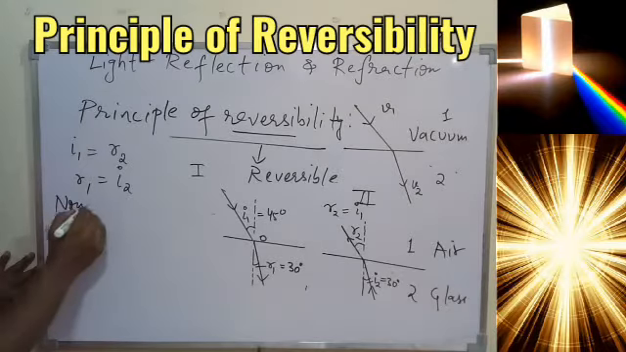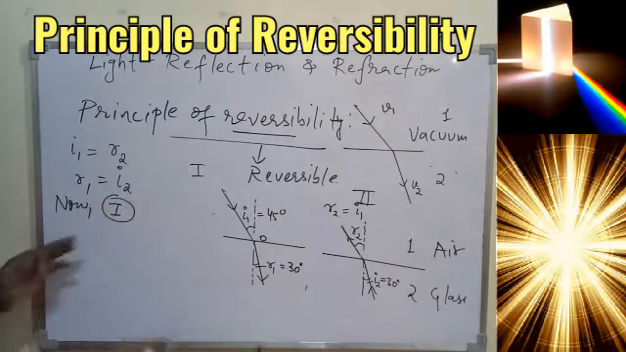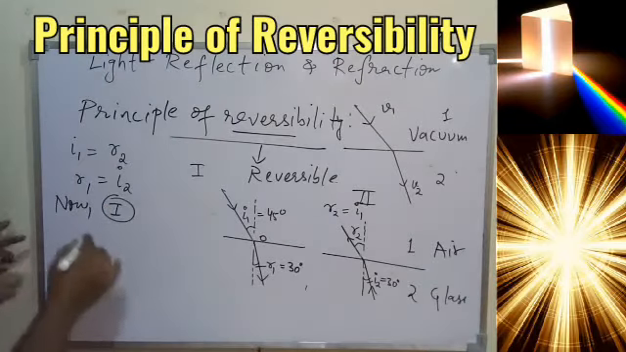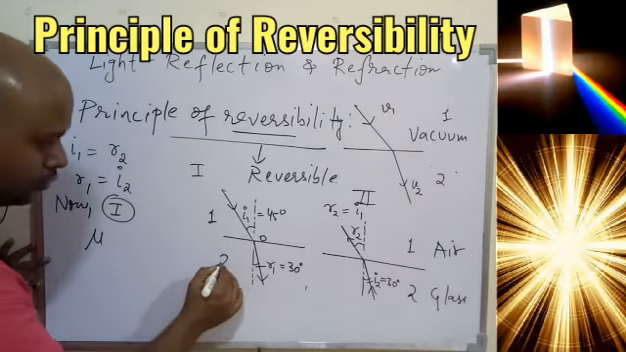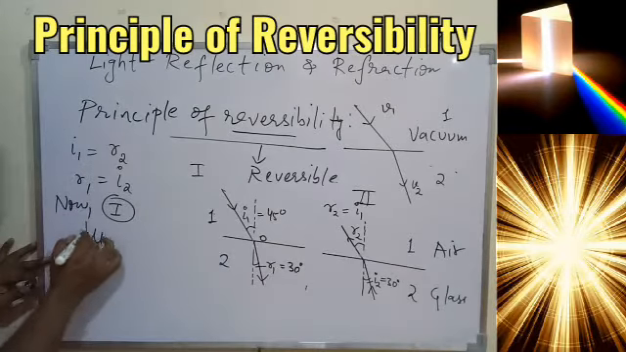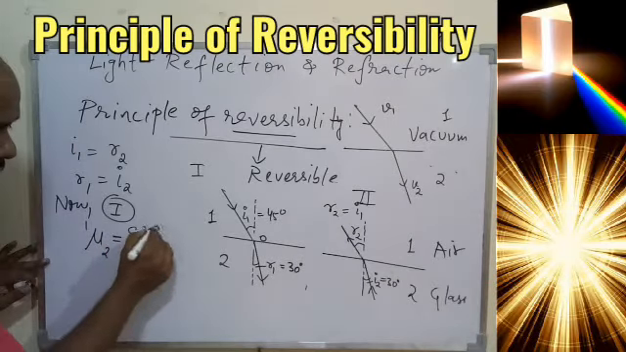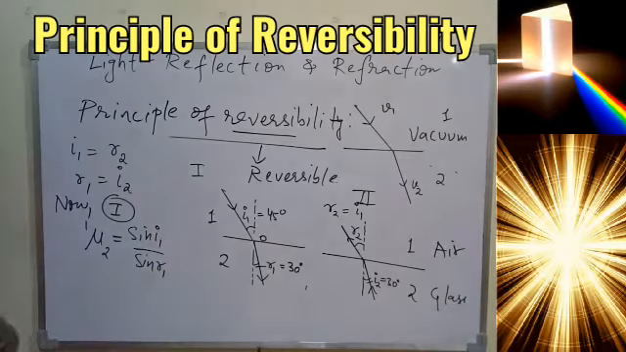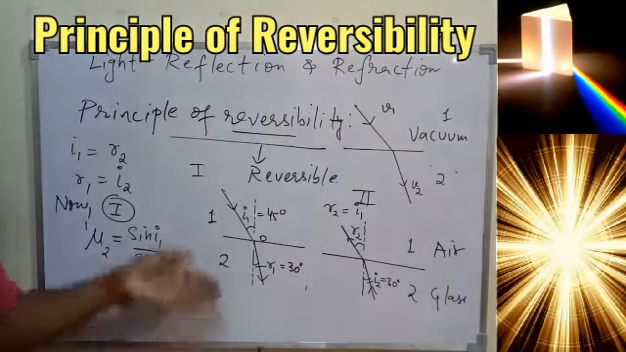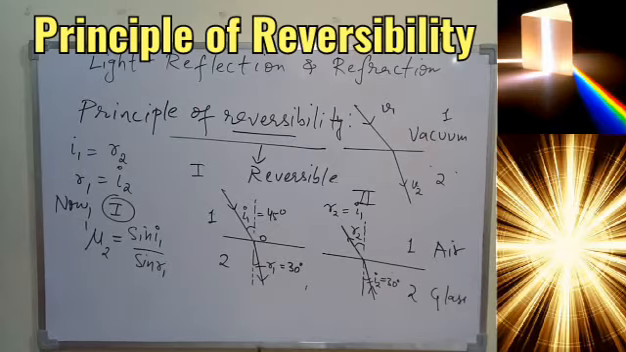Now, if we talk about case 1, light is traveling from 1 to 2, so we can write down the refractive index of 2 with respect to 1. What will it be? Snell's law: sin I1 upon sin R1. Simple. So light is traveling from 1 to 2, so that is sin I upon sin R. That is one thing we know.